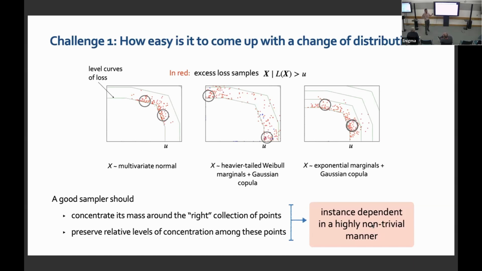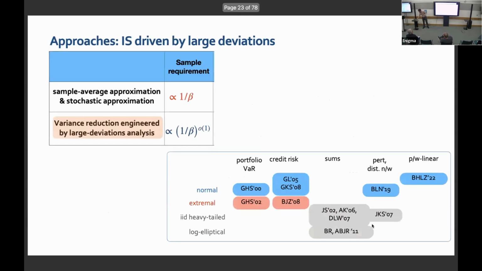Now think about a 100-dimensional problem. So this is 2 dimensions, okay. But in a 100-dimensional problem, if you have to find exactly where the conditional excess loss samples are concentrating, that's very hard. That's pretty hard, right? So that's the fundamental challenge. How do I find good changes? A good change of distribution is instance dependent in a highly non-trivial manner. It depends on the loss at hand, and it also depends on the distribution at hand in a highly non-trivial manner. And that's the issue.